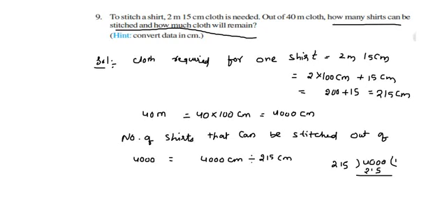Now here, 4000 is divided by 215 centimeters. We just need to divide this. So 215 ones are 215. Now 0 cannot go, so we have to carry forward 3. So you may get 10 minus 5 is 5, 9 minus 1 is 8, 3 minus 2 is 1.